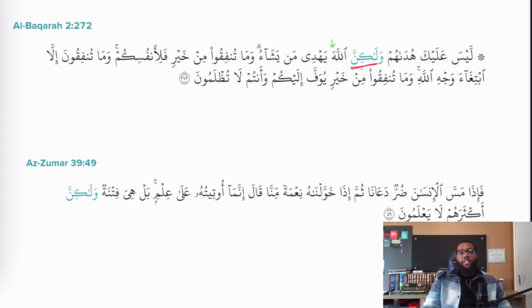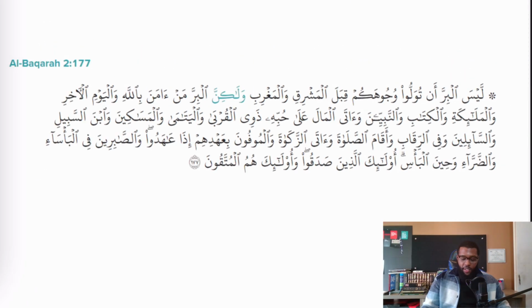Rather, it is a test. Walakinna aktharahum. We see on akthara, fatha at the end. Walakinna aktharahum la ya'lamun. But actually, most of them have no knowledge, right? Most of them don't know. Let's take a look at this next ayah.